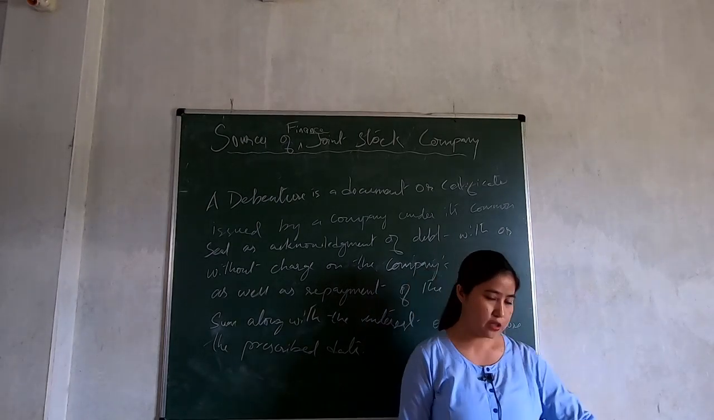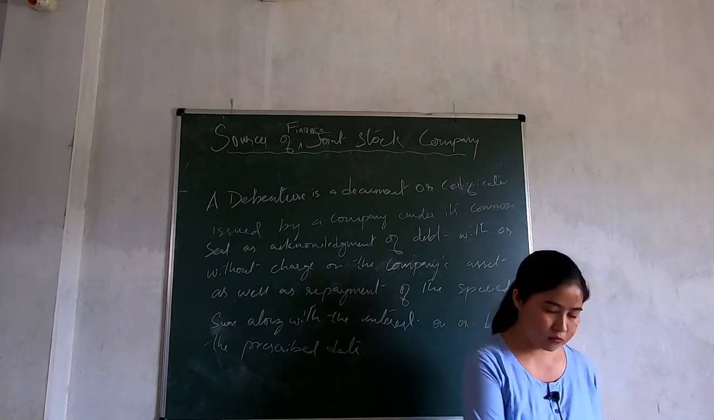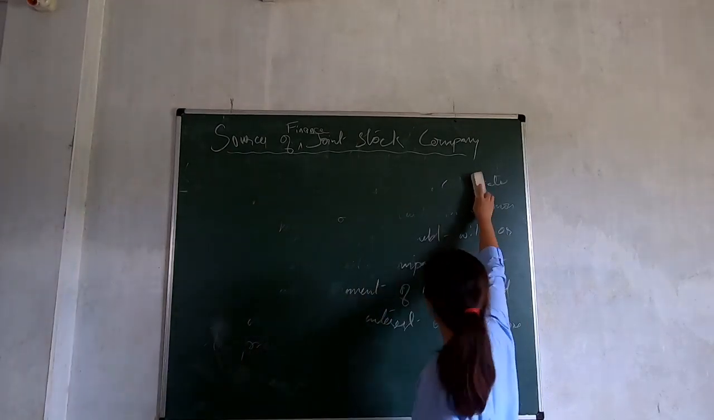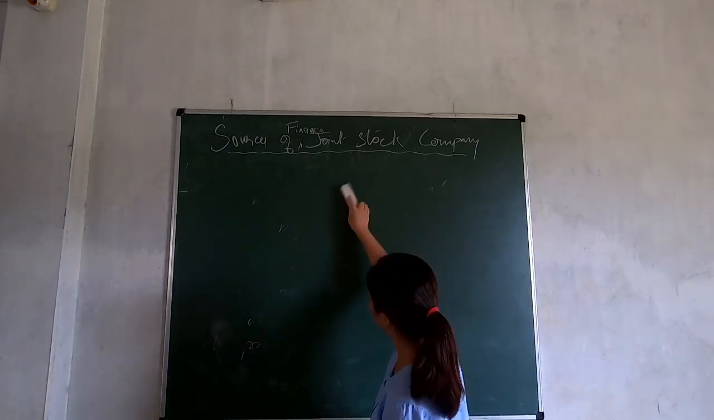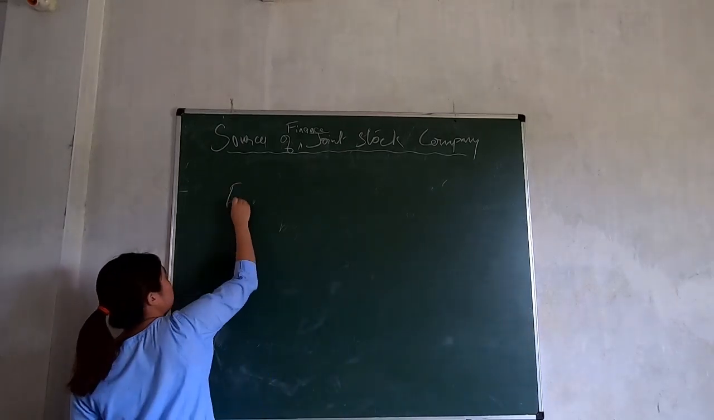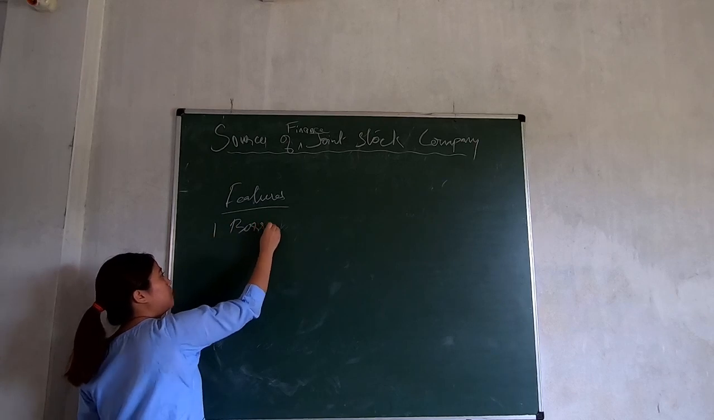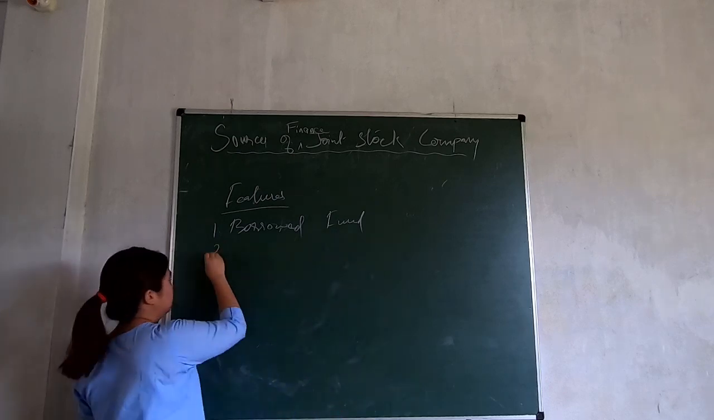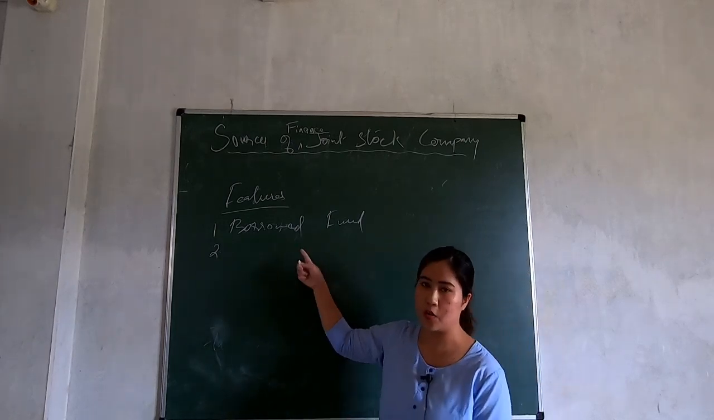Now let's look into the features of a debenture. The characteristics of debentures. Alright. The features. Number one is the borrowed fund. It is not an owned fund, but it's a borrowed fund. Right? You can only make this feature from the definition that a debenture is a borrowed fund. Right?